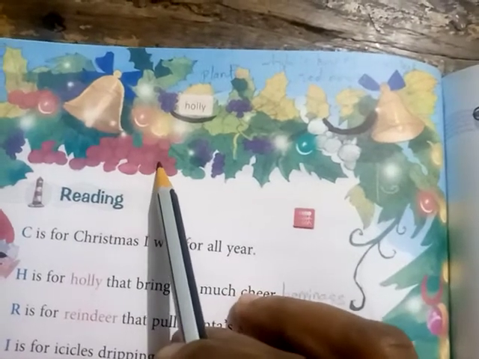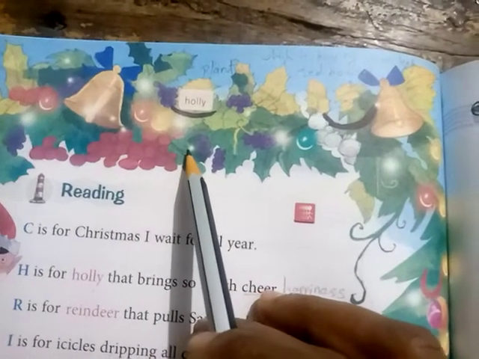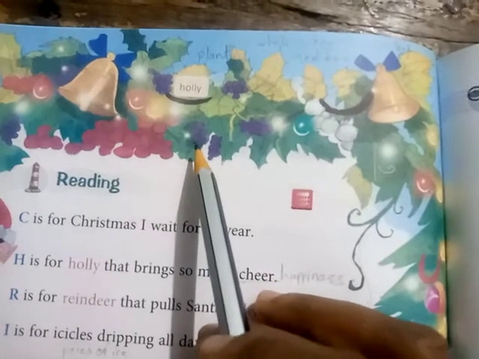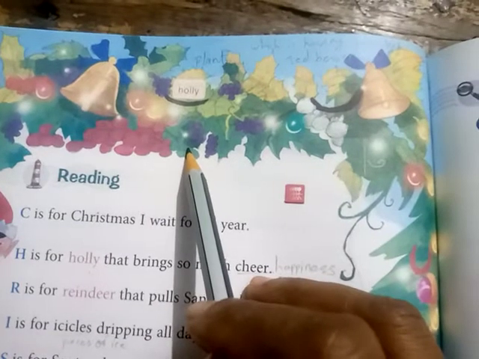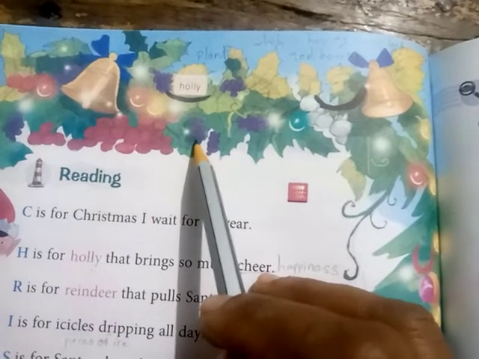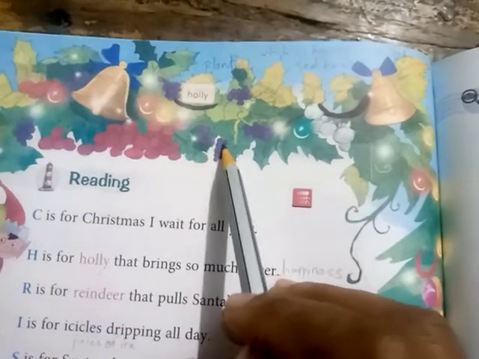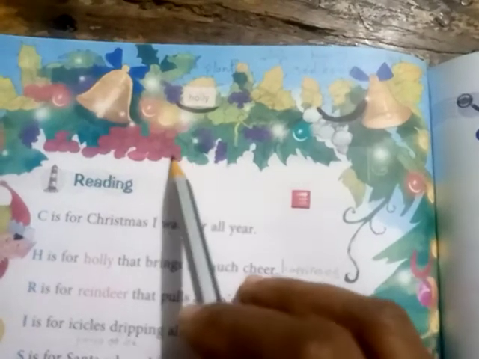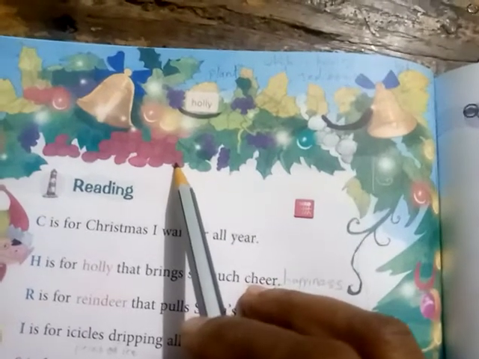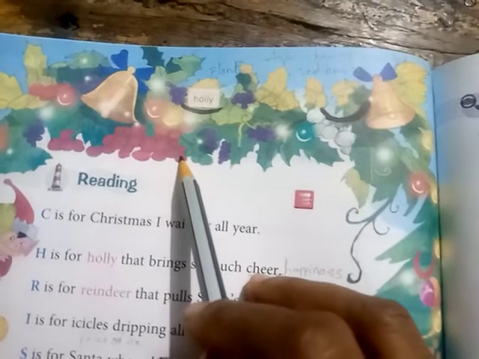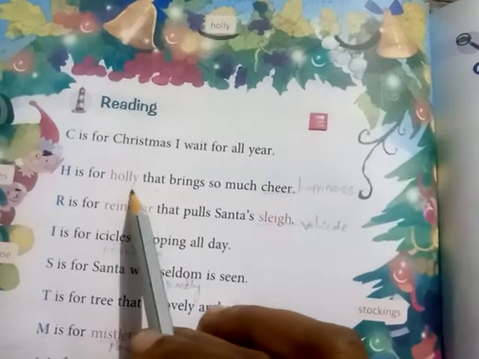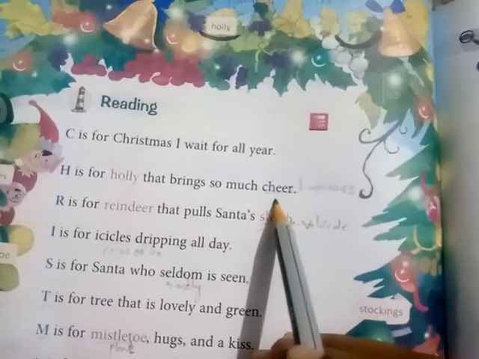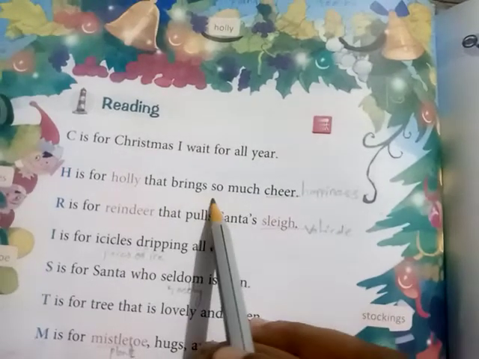This plant is used for decorating the house and decorating cards to wish someone a happy Christmas. So we use these leaves and red berries. It is a symbol of Christmas. That holly that brings so much cheer. Cheer means happiness. The plant brings so much happiness.